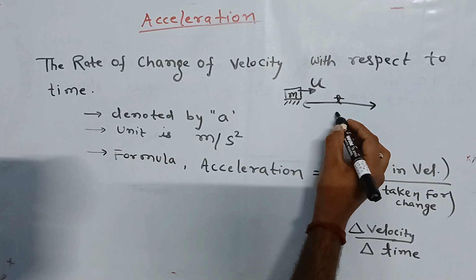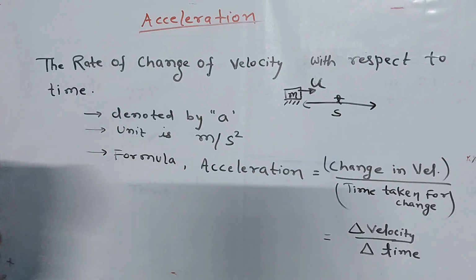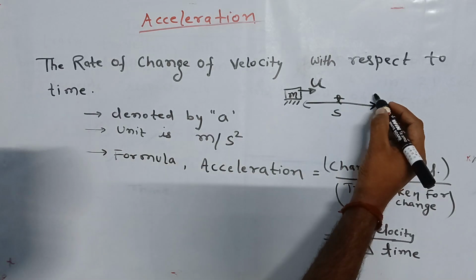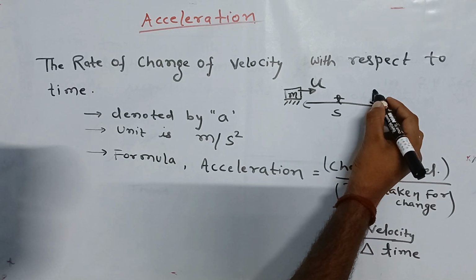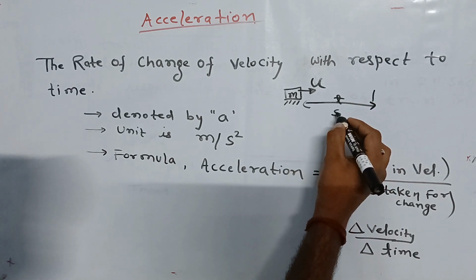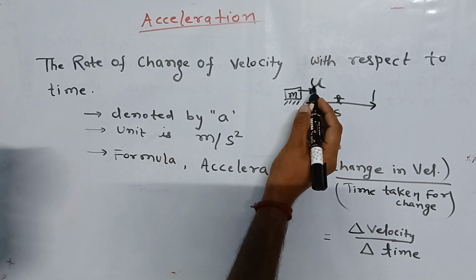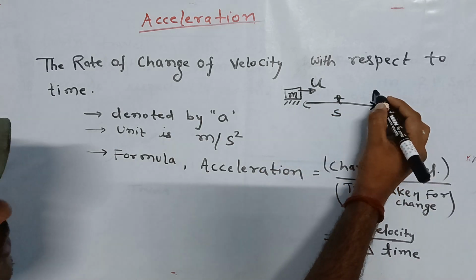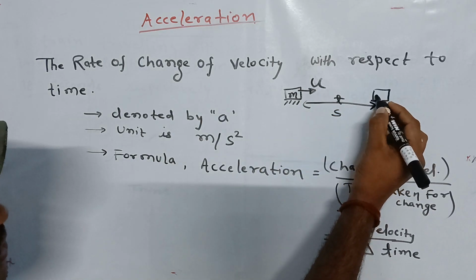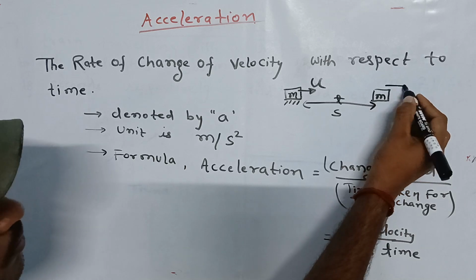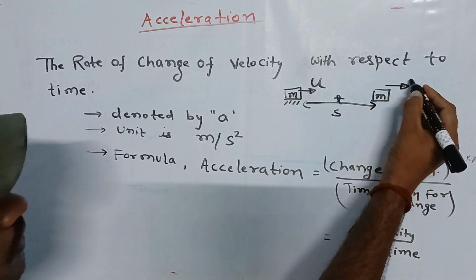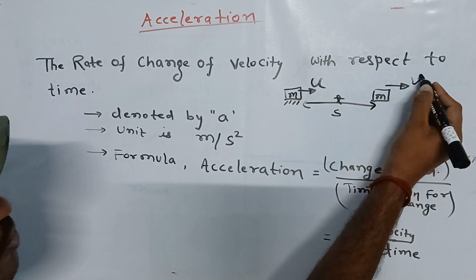Let's suppose the distance is s. The distance covered by it is s, the time is t, and the initial speed is u. After some time the body will gain some speed. Let's suppose the speed becomes v.